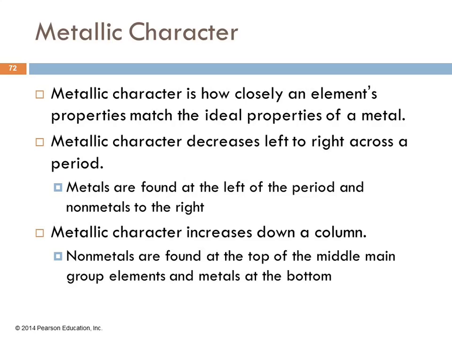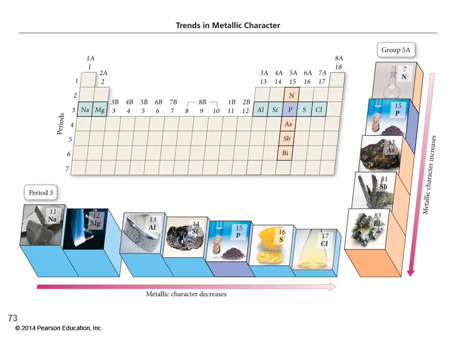So there are trends in metallic character. Metallic character means how metal-like is this element. So here's a table. This one I think is the easiest to remember. Okay, so if you're going across a period, over here, are these metals or nonmetals? Those are metals, and over here these are nonmetals. So going from metals to nonmetals, metallic character is decreasing, right? So we're going across. And up and down, here's nonmetal, metal, metallic character is increasing as we go this way. So that shouldn't be too hard.